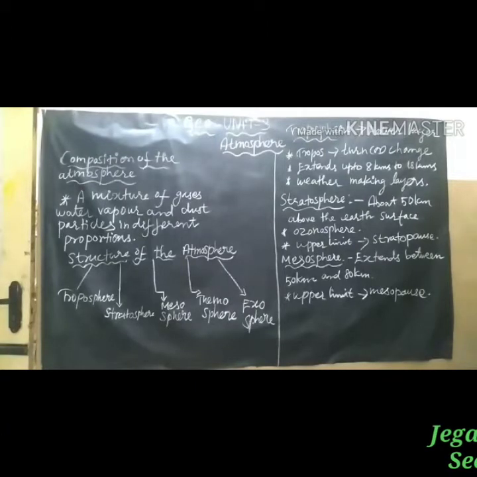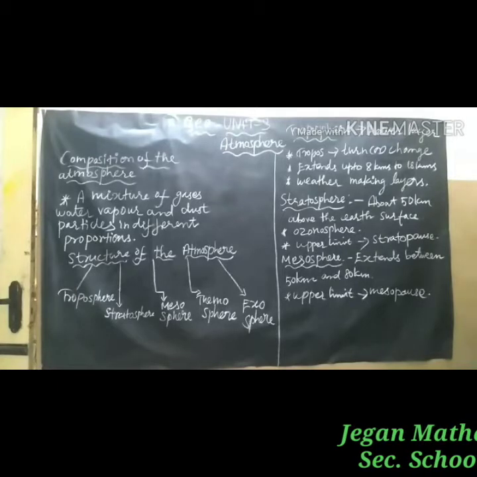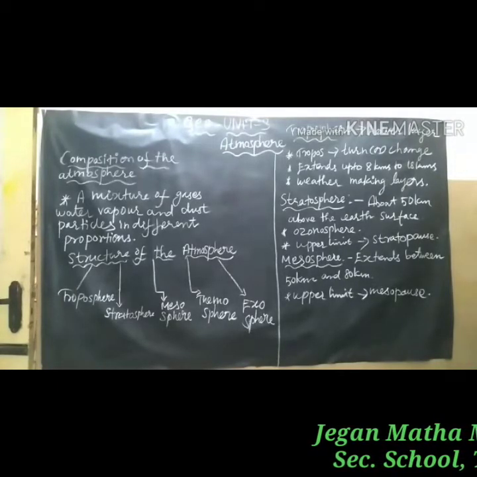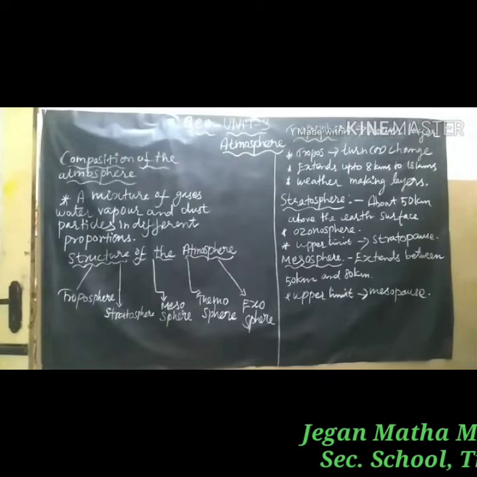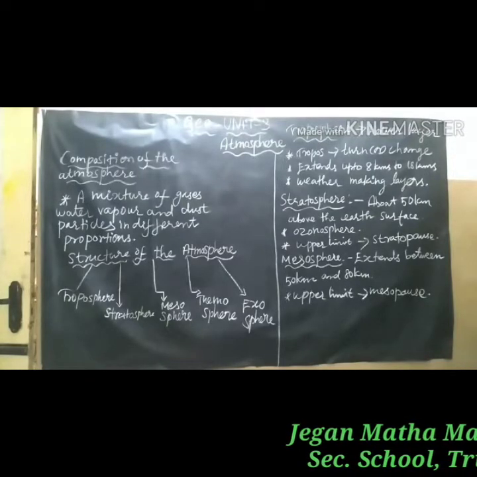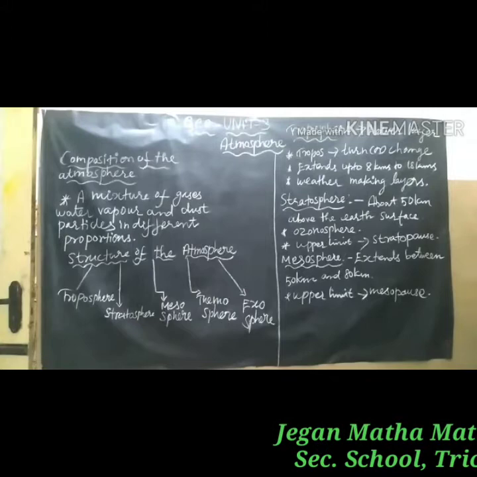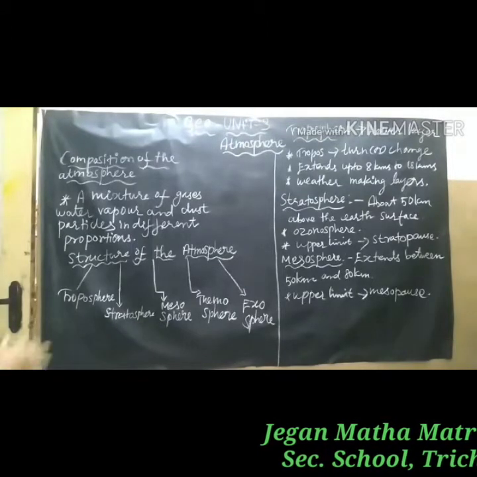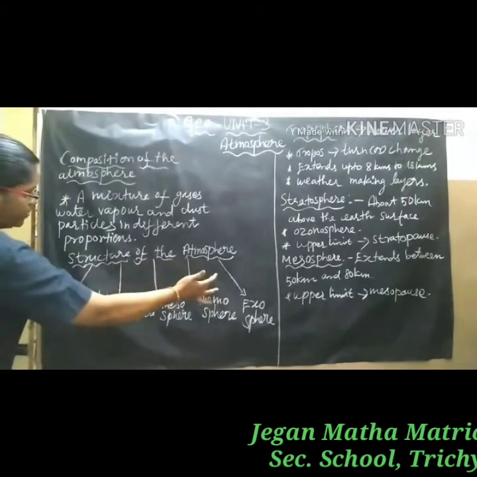Oxygen is most important for living organisms. Ozone helps in protecting the earth from harmful ultraviolet radiation. The solid particles in the atmosphere act as nuclei for water vapor to form precipitation. Next, we discuss the topic structure of the atmosphere.